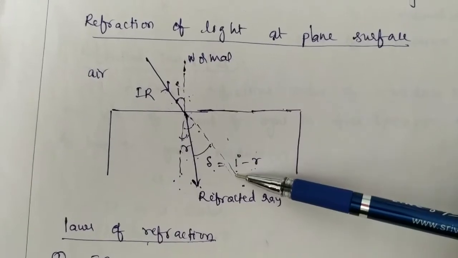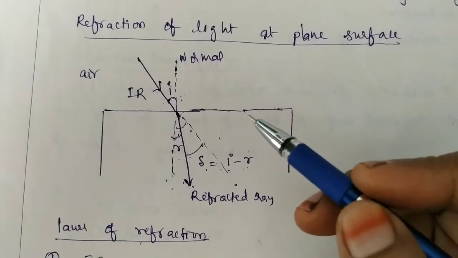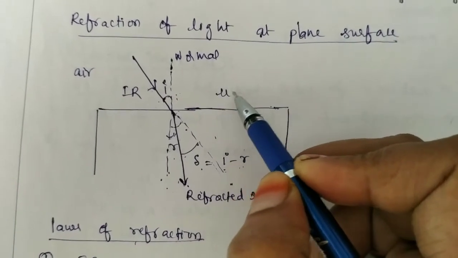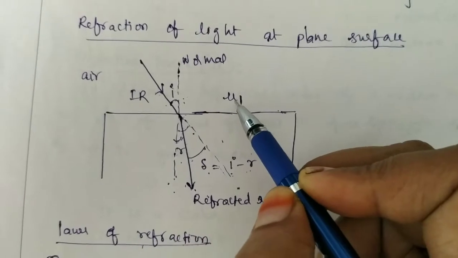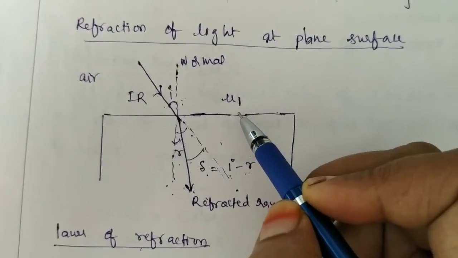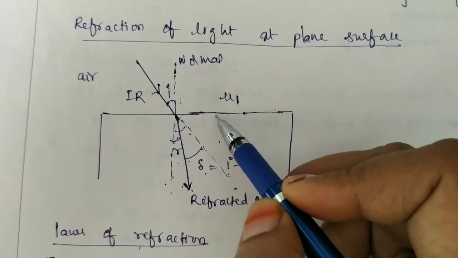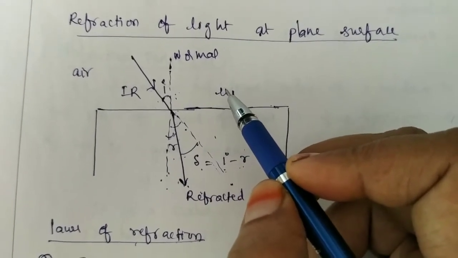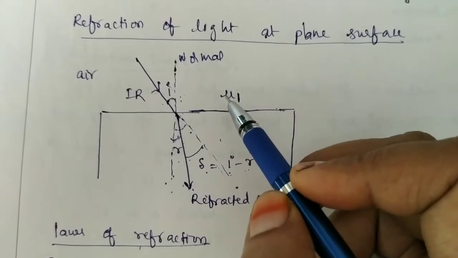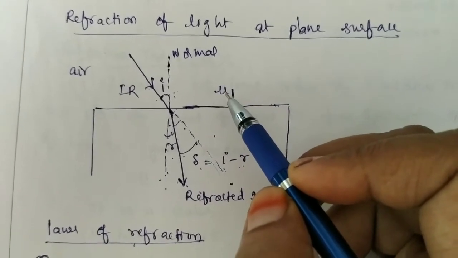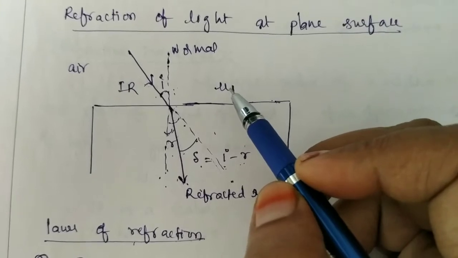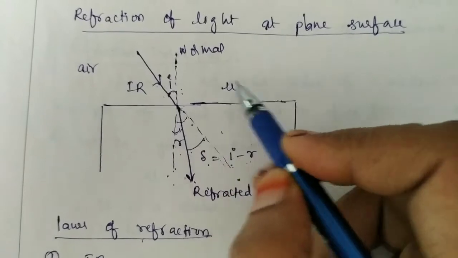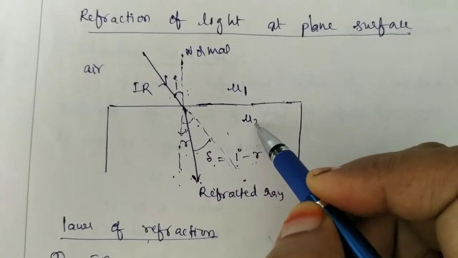The refractive index is indicated by the letter mu, which depends upon the nature of the material. It is defined as the ratio between the velocity of light in vacuum and the velocity of light in the medium. So the refractive index of this medium is mu1 and here it is mu2.